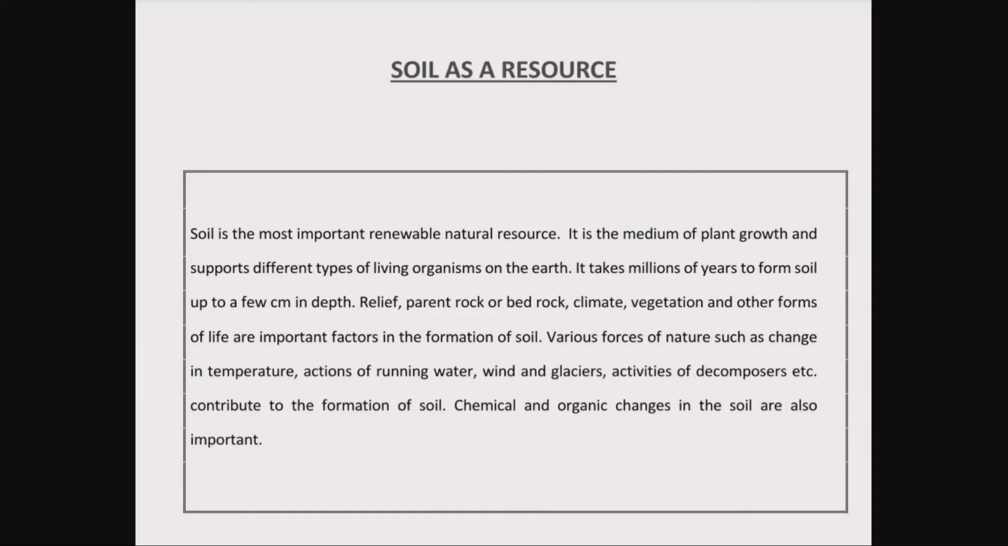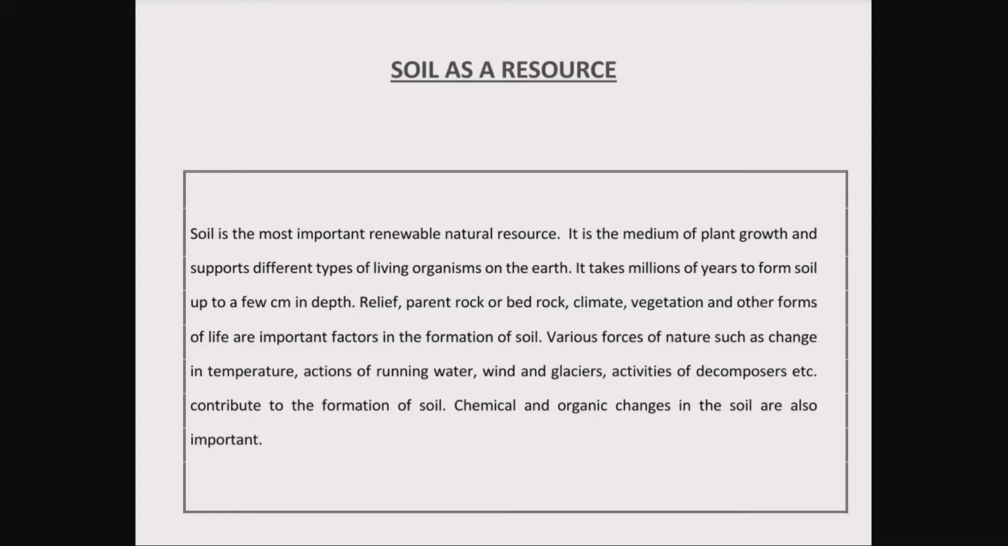So children, let's learn about the importance of soil as a resource. Soil is the most important renewable natural resource. What do you mean by a renewable natural resource? A renewable resource is a resource which can be renewed or reproduced by any physical, chemical or mechanical process. So the soil is considered the most important renewable natural resource.